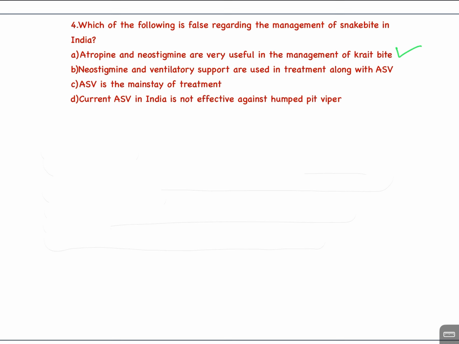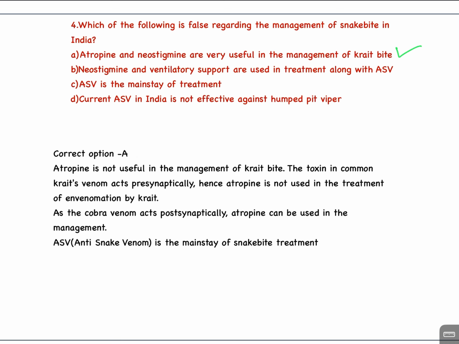Atropine and neostigmine are very useful in the management of krait bite. Atropine is not useful in the management of krait bite. The toxin in common krait venom acts presynaptically, hence atropine is not used in the treatment of envenomation by krait. As the cobra venom acts postsynaptically, atropine can be used in the management. Anti-snake venom is the mainstay of snakebite treatment.